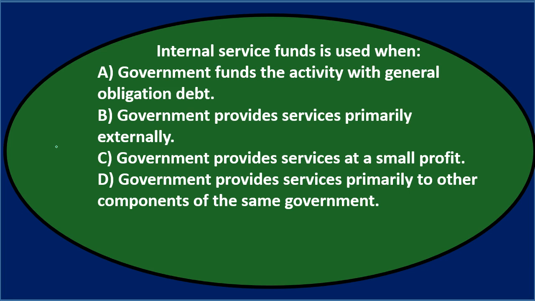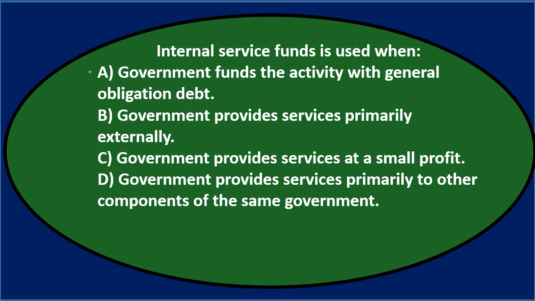A, the government funds the activity with general obligation debt. That doesn't seem like it would be the causing factor. When we see internal service fund, we want to think that's going to be a proprietary type fund. Of the three types of funds, governmental, proprietary, or fiduciary, it's proprietary, therefore using an accrual type basis.